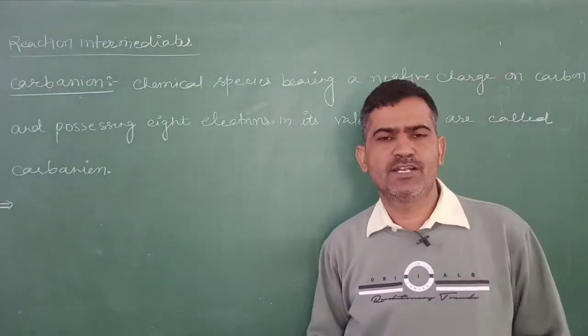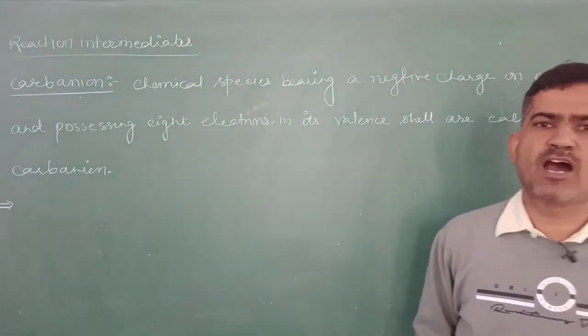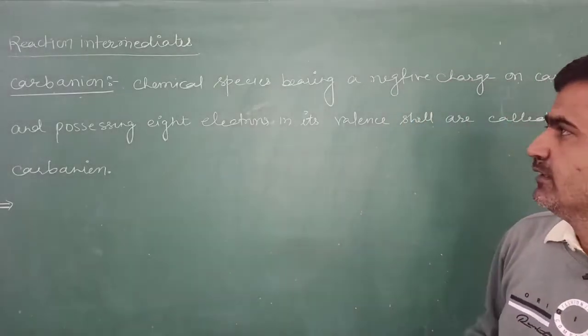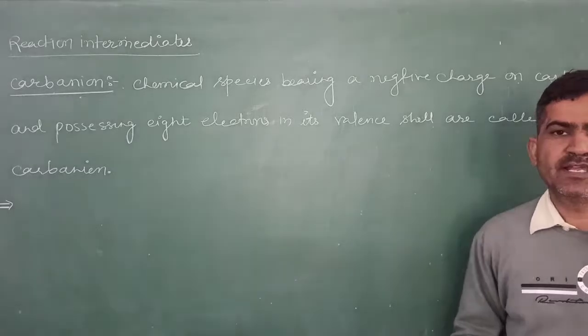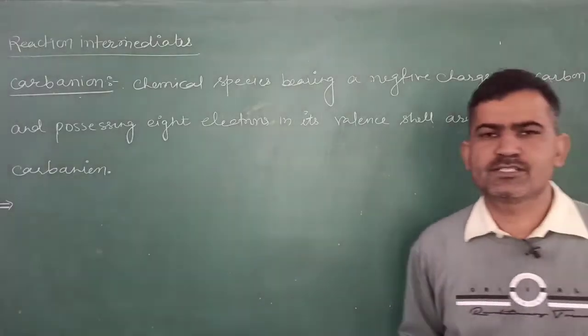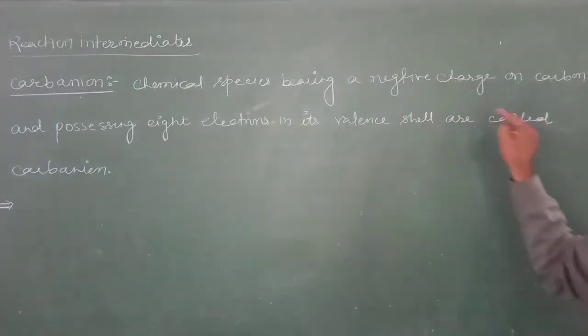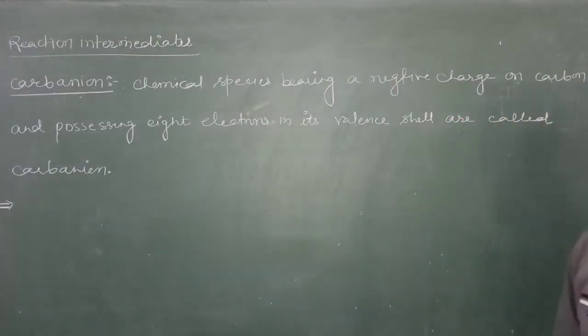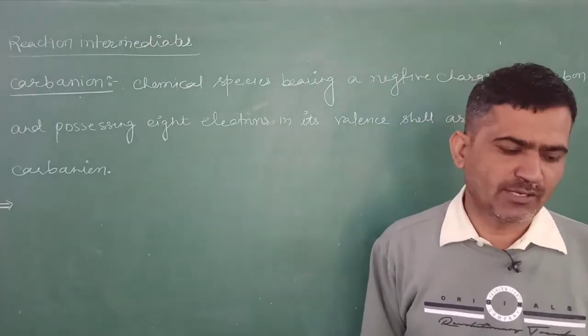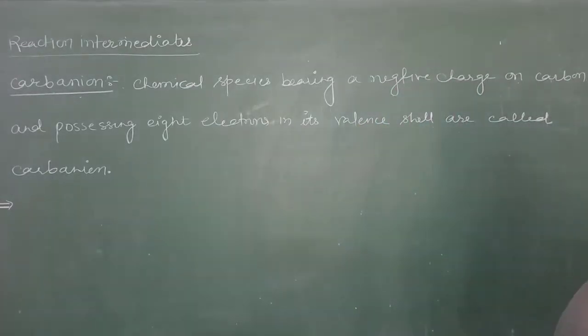In that, we studied about the reaction intermediates. Now today's reaction intermediate is the carbanion. What is a carbanion? A carbanion is a chemical species bearing a negative charge on a carbon atom and possessing 8 electrons in its valence shell. A carbanion is formed by heterolytic cleavage.